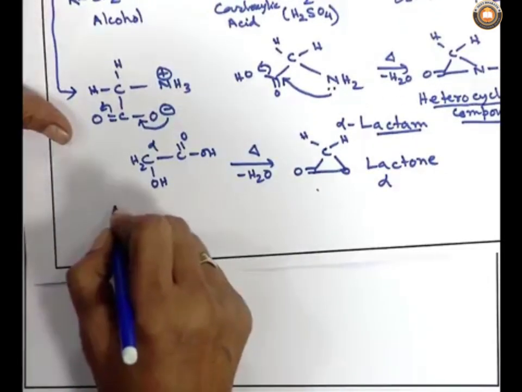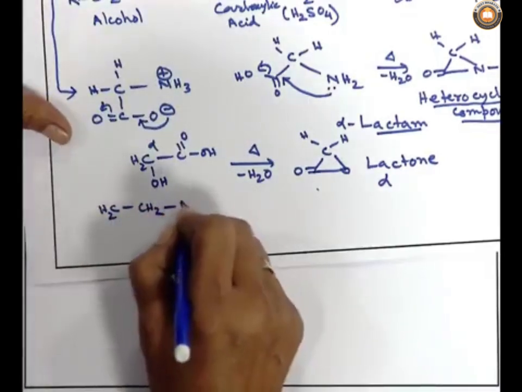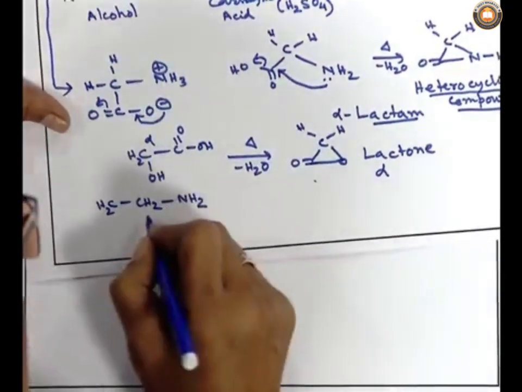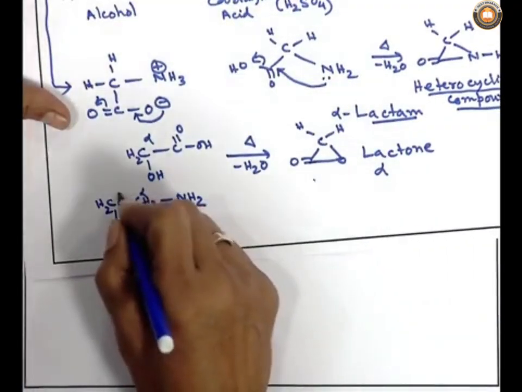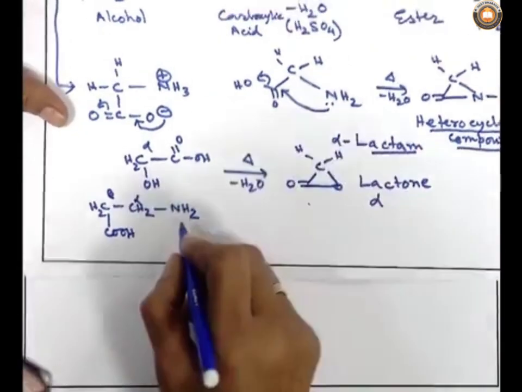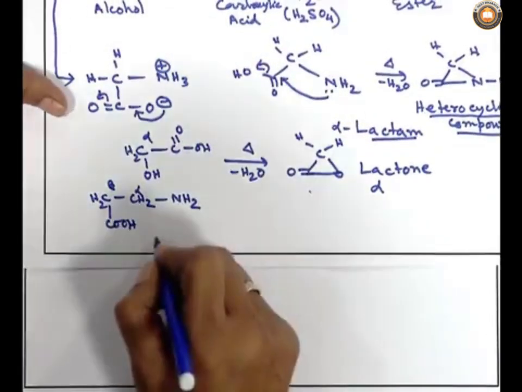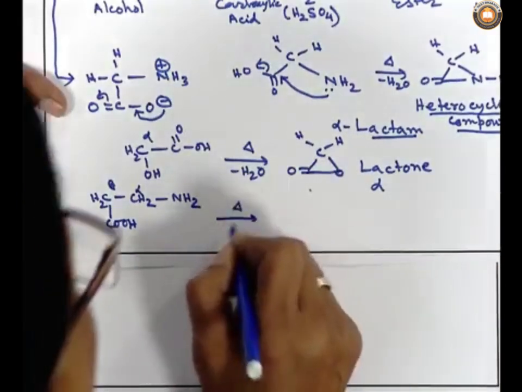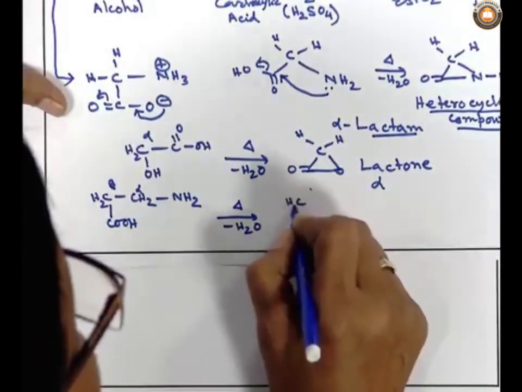If I take a step forward and write down another thing like CH2, NH2, and I put a carboxylic acid on the beta carbon. From the amino functionality, the first carbon is alpha, the second one is beta. So, this compound will be called beta amino carboxylic acid. So, if I take a beta amino carboxylic acid and do a similar sort of thing, what will be the product?